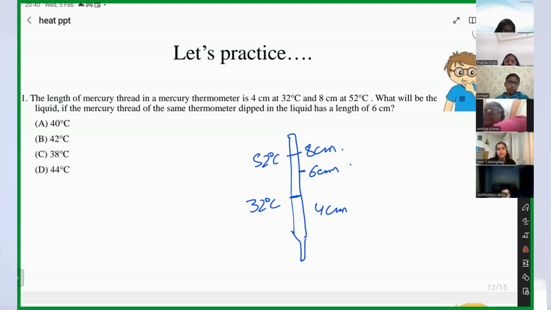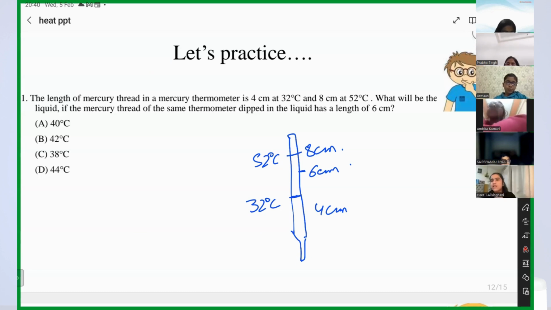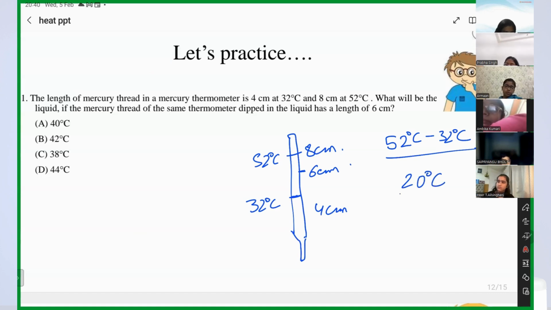Yes, Sai, Heer, Ambika, Arman. See, ma'am, the length will be 42. So see, 52 degrees Celsius minus 32 degrees Celsius. What is the difference in temperature? 20 degrees Celsius. And for 20 degrees Celsius, what is the difference in their length? 8 minus 4, 4 centimeter.